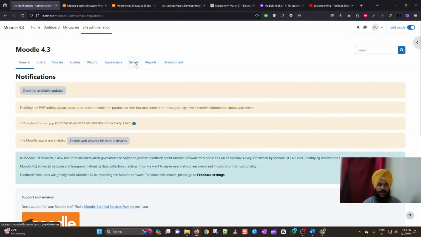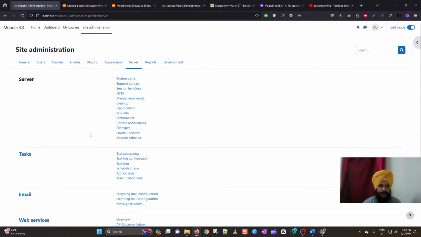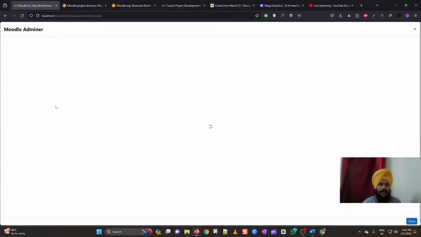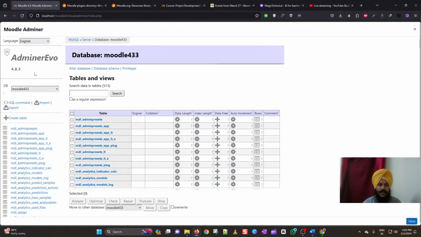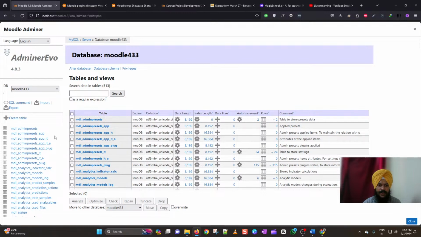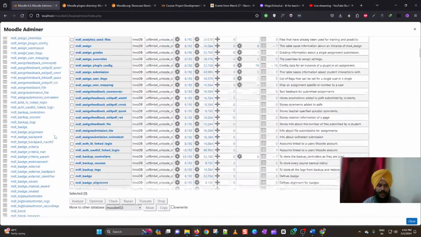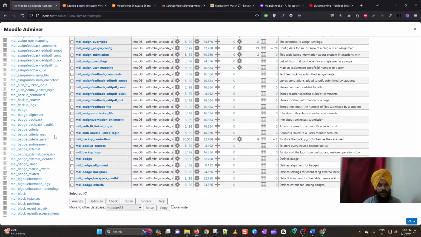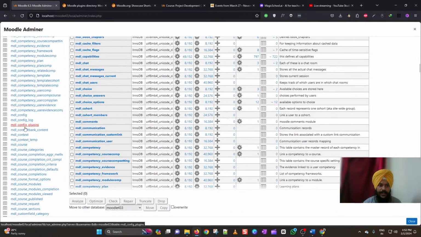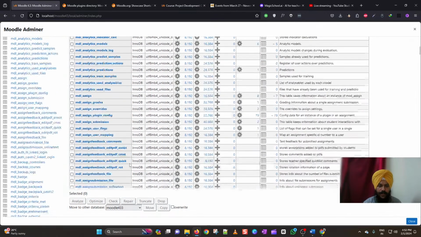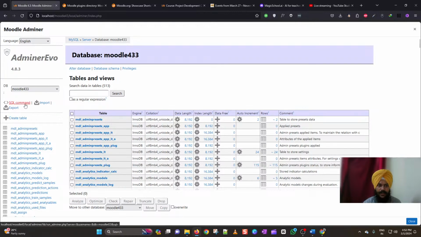And now I will go to the server tab here and click this Moodle adminer under the server tab. So now you can see that this is my Moodle database, and here you can perform any tasks which you generally do by going to the backend of your database server. You can select any table, perform any query, or do import and export of this database also. So it is pretty easy to access your database through this Moodle adminer plugin.